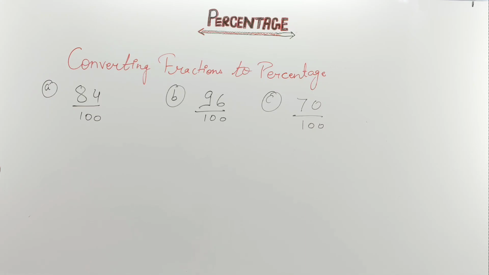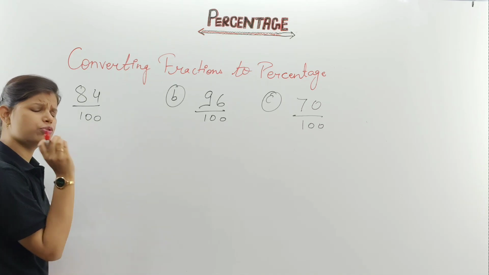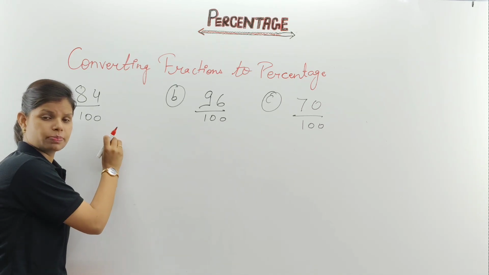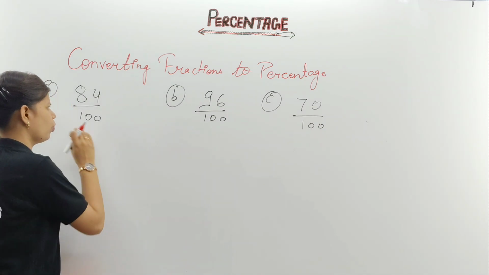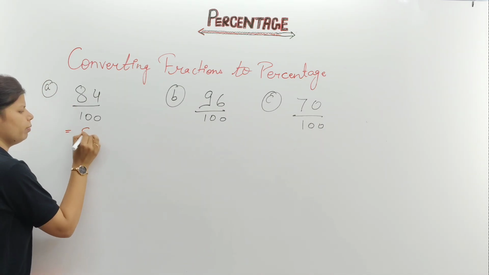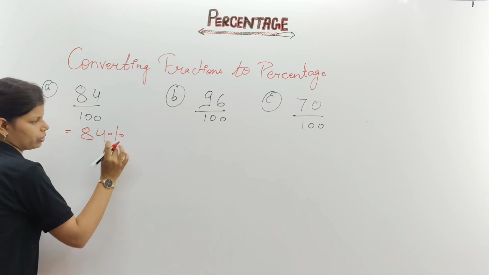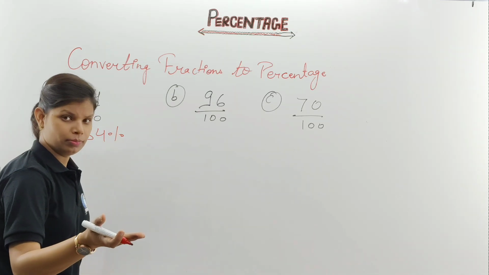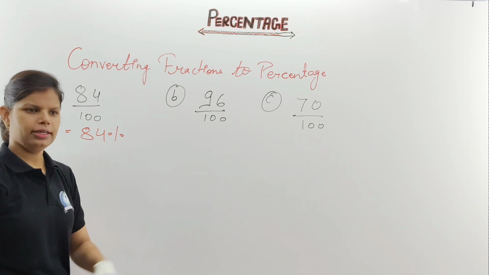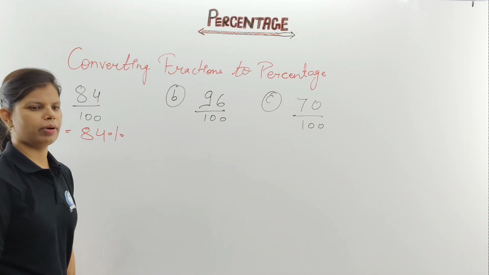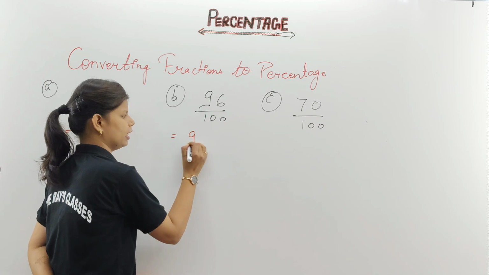Understood? Now mark the next one. If the question is written in this form, you don't have to put your brain on this part. Simply, whatever number is given as the numerator over 100, that will be your percent. This is your first type of question. We have another tougher type also, but this is your easy one. You don't have to keep your mind on that. Directly write the answer.